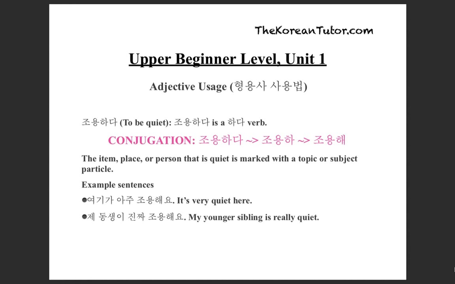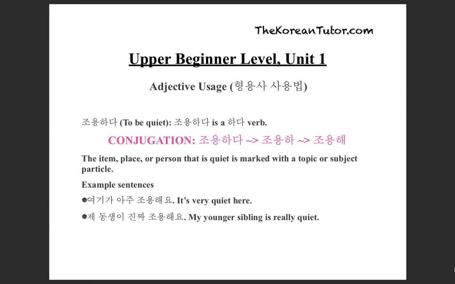조용하다. To be quiet. 조용하다 is a 하다 verb. Here's how you conjugate. 조용하다, 조용하, 조용해. The item, place, or person that is quiet is marked with a topic or subject particle.